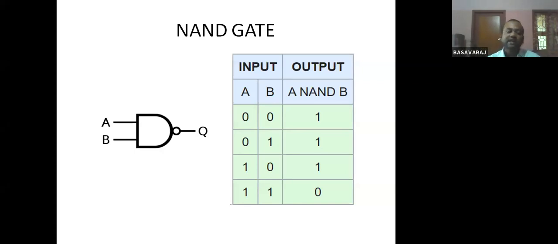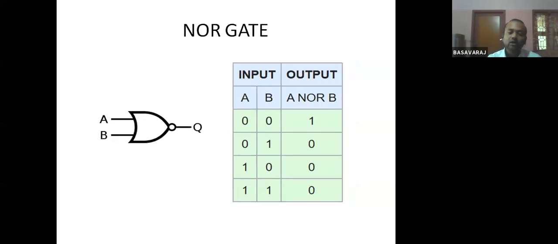Knowledge of these gates, basic gates as well as universal gates, is a must for understanding the next higher topics. Next, we'll move to the next slide, that is the NOR gate, just like an AND gate. Here I have chosen a 2-input NOR gate. A and B are the 2 inputs and Q is the output. Just by seeing this truth table, I can tell that if any one input is 1, the output is 0.